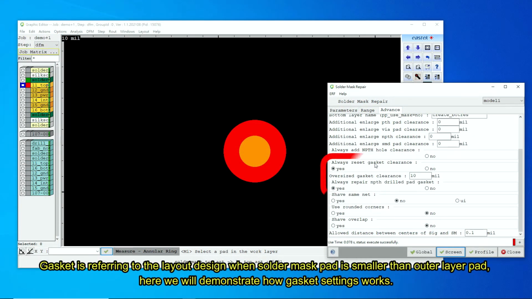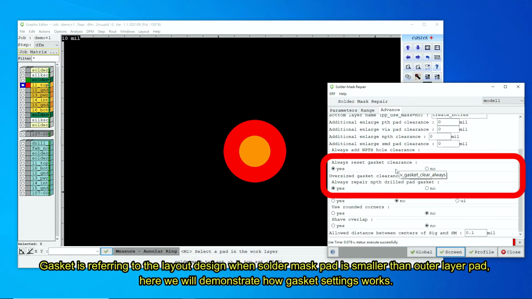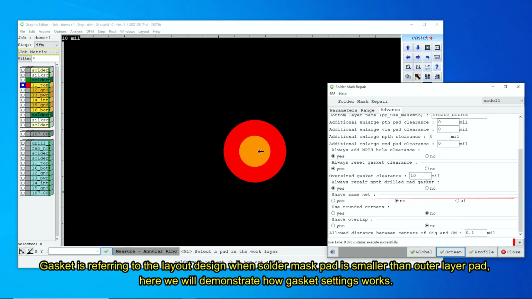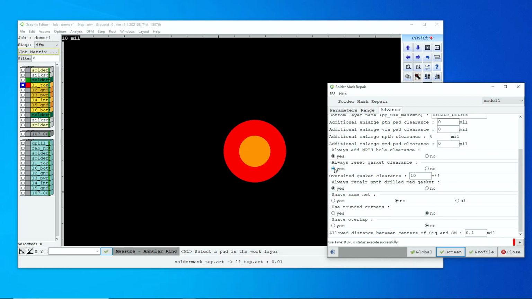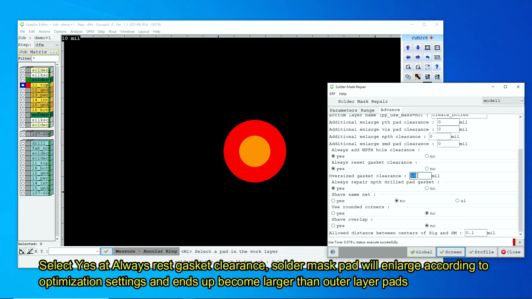Gasket is referring to the layout design when solder mask pad is smaller than outer layer pad. Here we will demonstrate how gasket settings work. Select Yes at Always Reset Gasket Clearance. Solder mask pad will enlarge according to optimization settings and ends up becoming larger than outer layer pads.